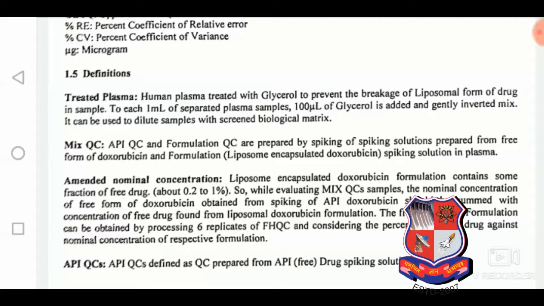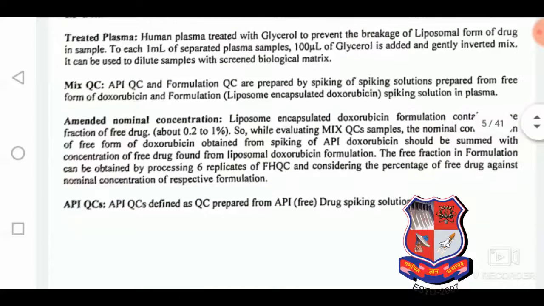Here, we are taking the liposomal encapsulated as an example. Nominal concentration, in this example, is the free drug doxorubicin, and it is predefined according to the daily dose of the doxorubicin.